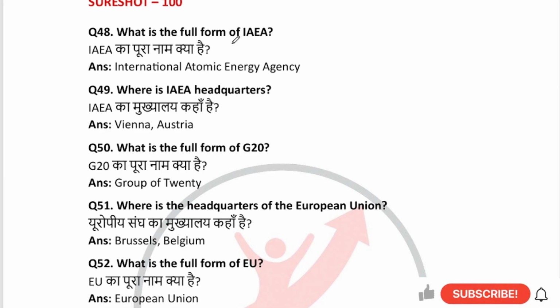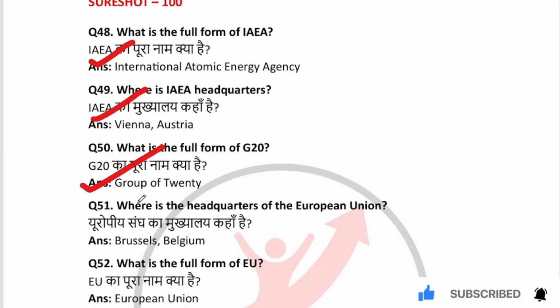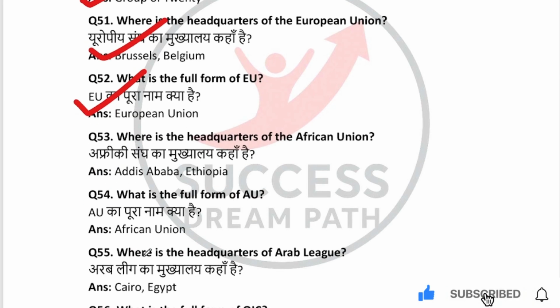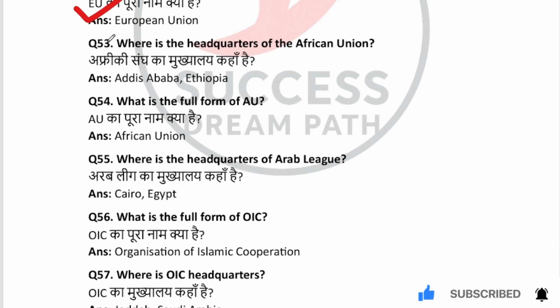What is the full form of IAEA? International Atomic Energy Agency. Where is IAEA headquarters? Vienna, Austria. What is the full form of G20? Group of 20. Where is the headquarters of European Union? Brussels, Belgium. What is the full form of EU? European Union. Where is the headquarters of African Union? Addis Ababa, Ethiopia. What is the full form of AU? African Union.